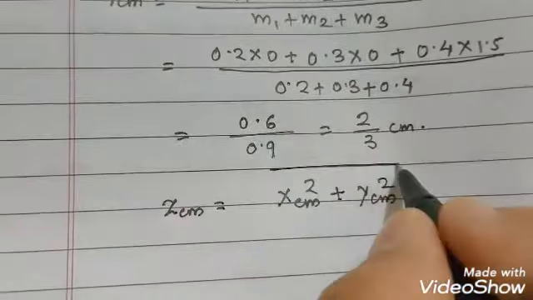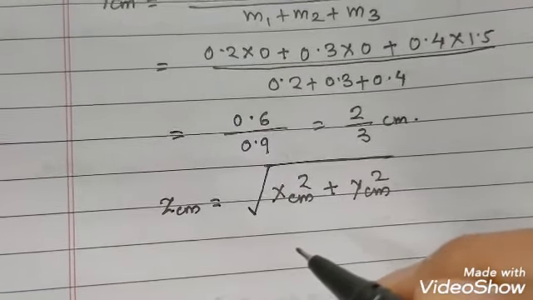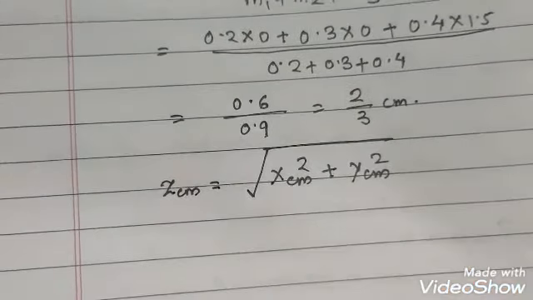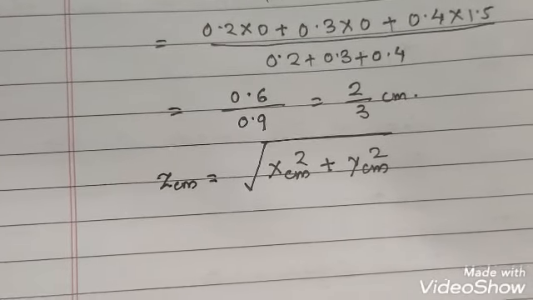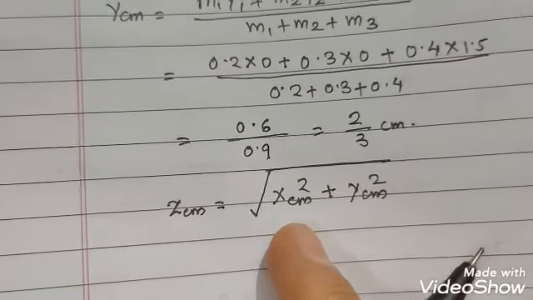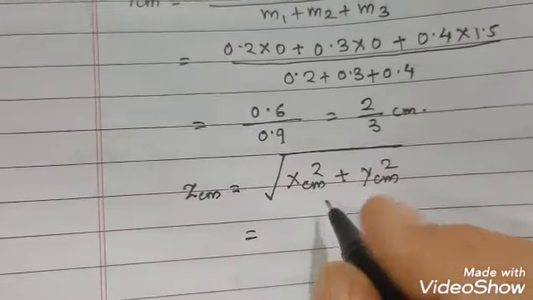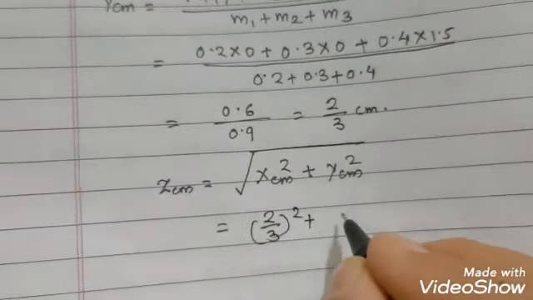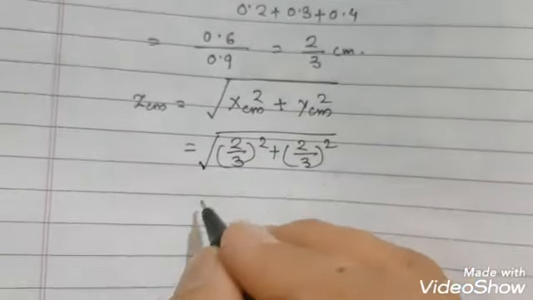We know the distance formula, that is the root of x2 minus x1 the whole square plus y2 minus y1 the whole square, and since x1 and y1 is the origin, 0, 0 will be there, so directly we apply the formula x square plus y square. It is equal to 2 upon 3 the whole square plus 2 upon 3 the whole square.